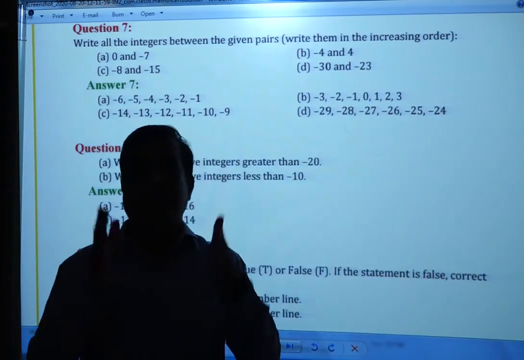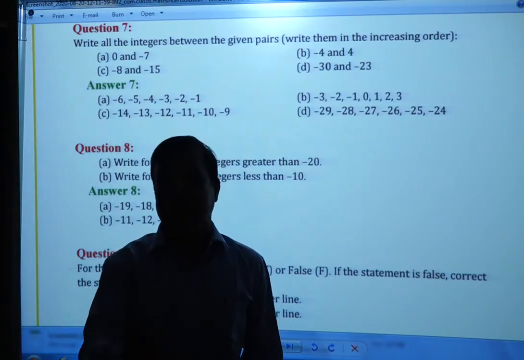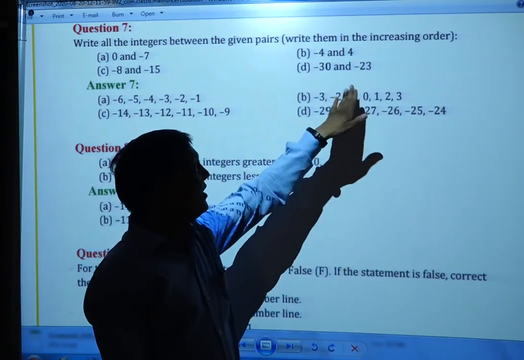So we have written the numbers in increasing order. As I said, a smaller minus number is a bigger number. So these are the numbers between, which we have written here.